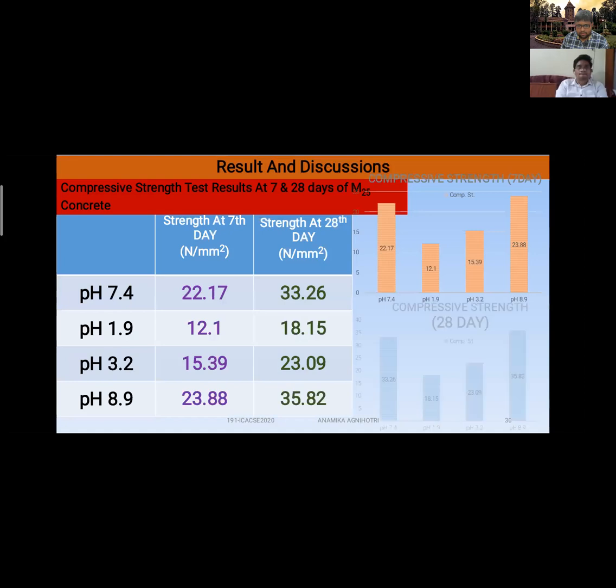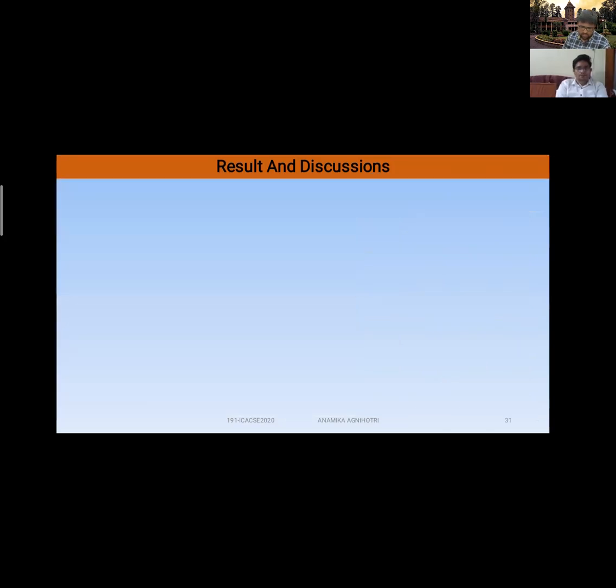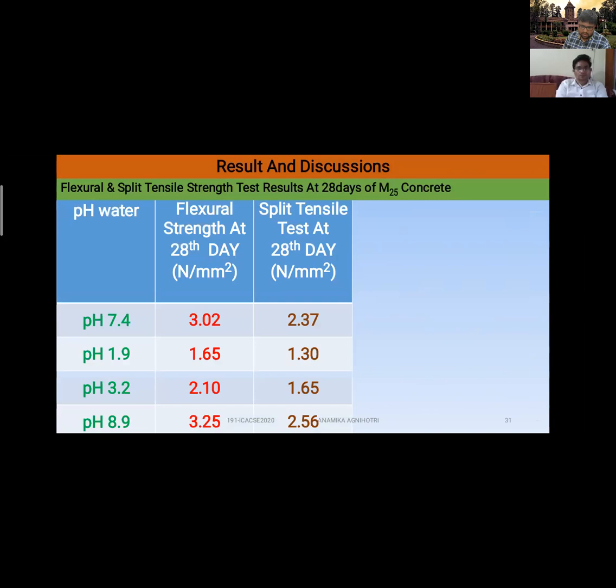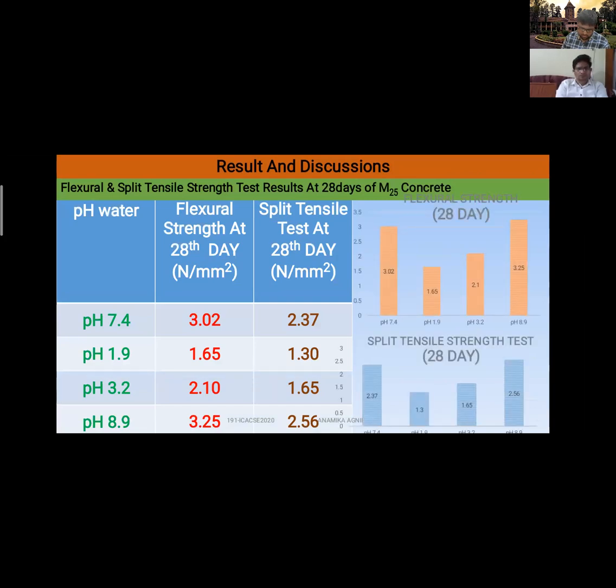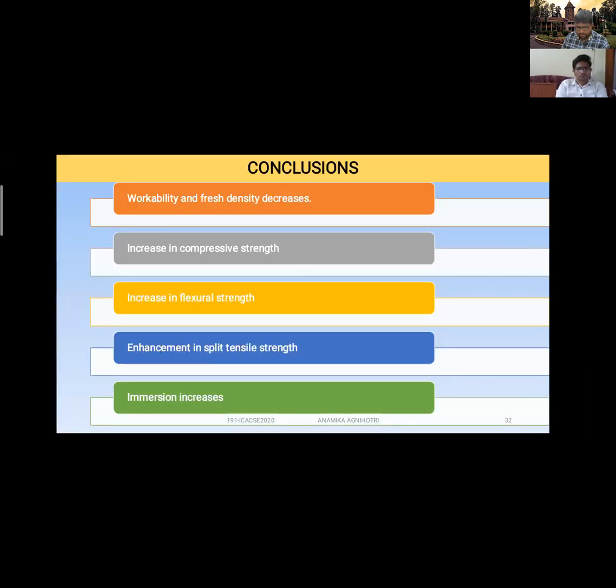In this result, we can also see that compressive strength at 7 days and at 28 days is following the same pattern. And the maximum strength we are getting is for highly alkaline water with pH 8.9. The same increment was seen for flexural strength and split tensile strength. In comparison to the highly acidic water, the strength with alkaline water was much better.